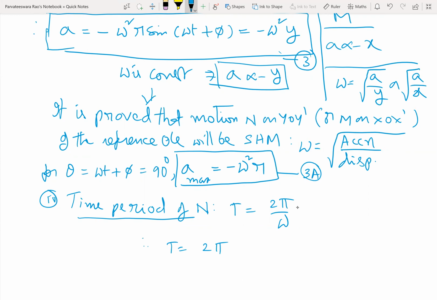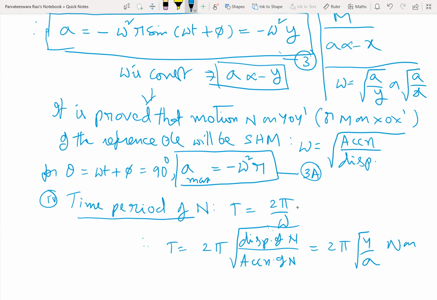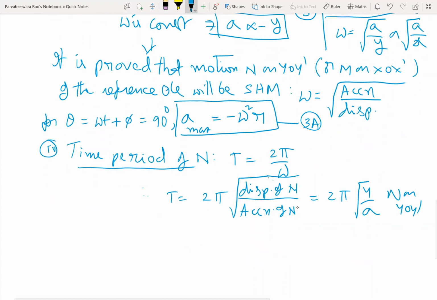So 2 pi by root of displacement of n by acceleration of n. So it is 2 pi into root of y by a if you consider n on y o y dash. Otherwise, T is equal to 2 pi root of x by a if you consider the motion of m on x o x dash.